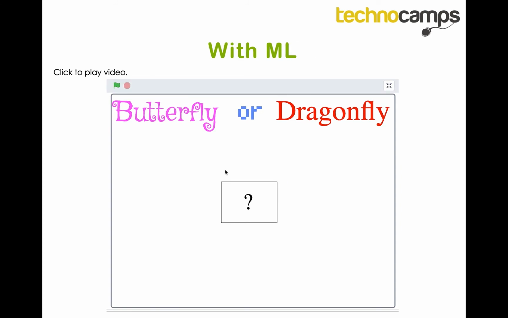But now let's look at a video with machine learning. This is a Scratch game where the computer has been trained to recognize the difference between a butterfly and a dragonfly. And then when we give it random images, it should be able to tell the difference between the two and separate them correctly.